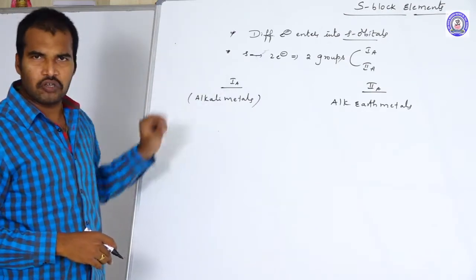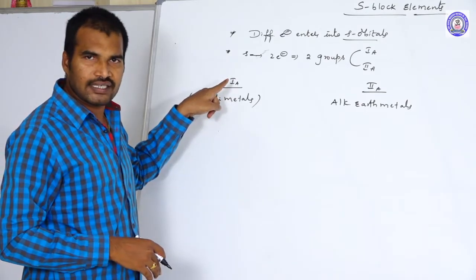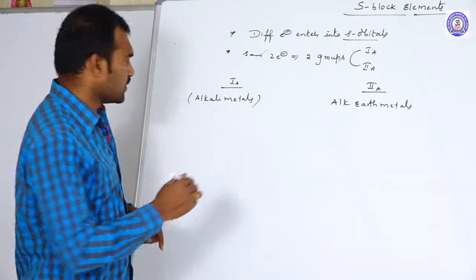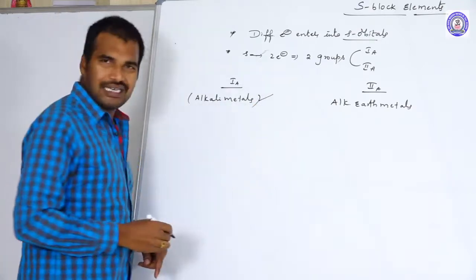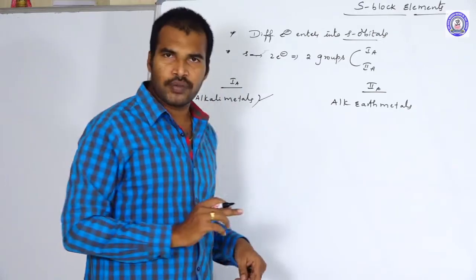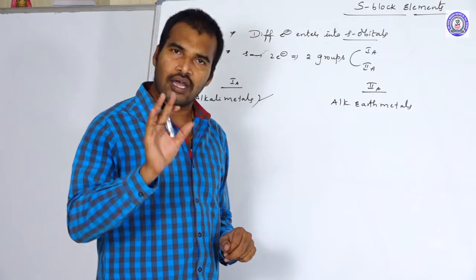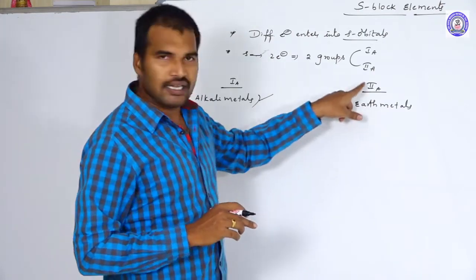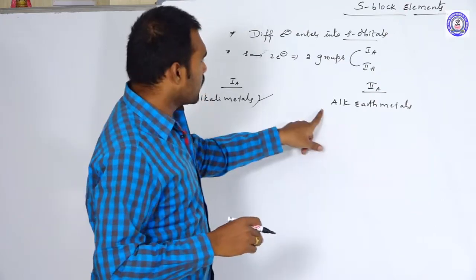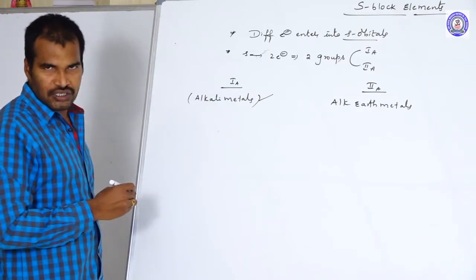What is the reason behind this? Why do we call the 1A group alkali metals? Because the oxides and hydroxides of these 1A group elements are alkaline in nature, basic in nature. That is why we call them alkali metals. Like 1A group elements, the oxides and hydroxides of 2A group elements are also alkaline in nature, but these elements occur mainly in the earth crust. That is why we call them alkaline earth metals.